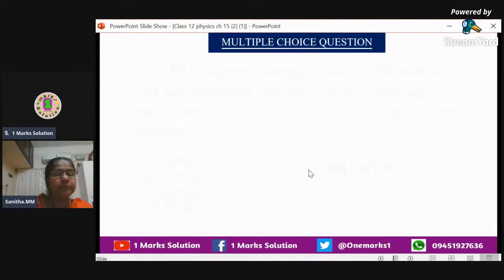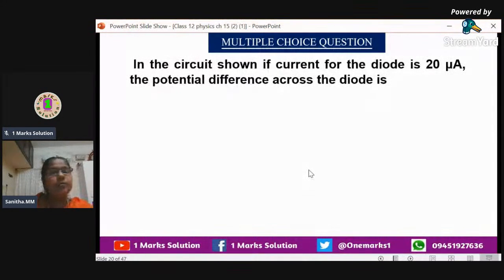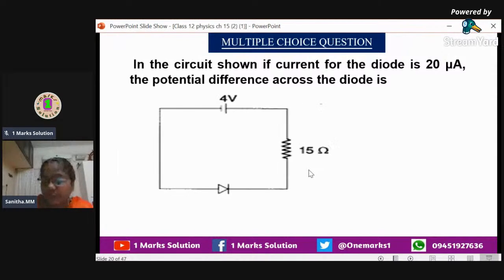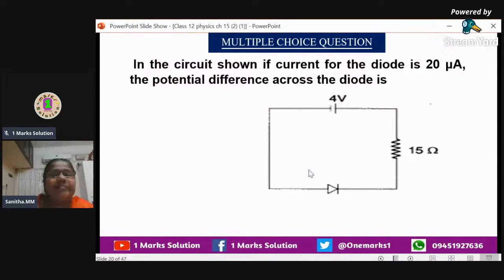Now let us move to the next question. In the circuit shown, if current for the diode is 20 microampere, the potential difference across the diode is... You can see a circuit diagram with a diode, a cell and a resistance, connected in series. For doing this, you should know forward and reverse biasing. When the P-type semiconductor is connected to the positive of the cell and the N-type is connected to the negative of the cell, we call it forward biasing. If it is in the reverse manner, we call it reverse biasing.